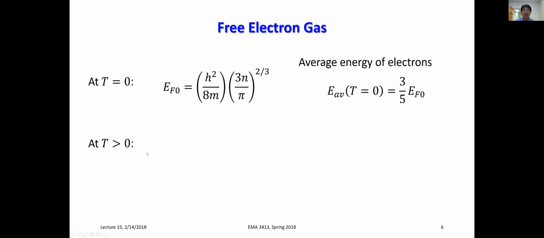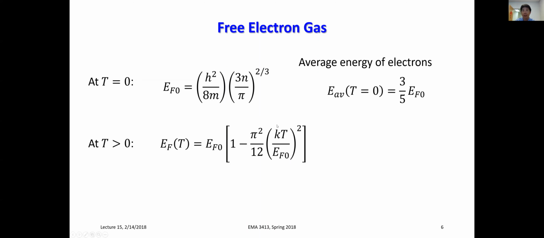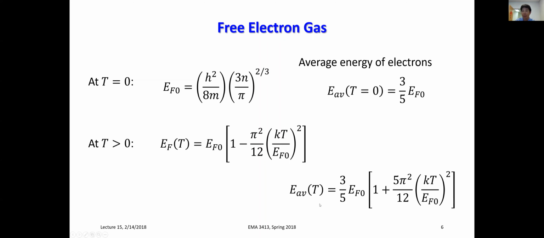And when you go to some finite temperature, the Fermi energy and the average energy will change, but only very slightly, because you see here, this kT over the Fermi energy at 0 temperature ratio is typically on the order of 1% or even less. So the correction due to that temperature dependent term is going to be very, very minimal for both the Fermi energy and also the average energy of the electrons.